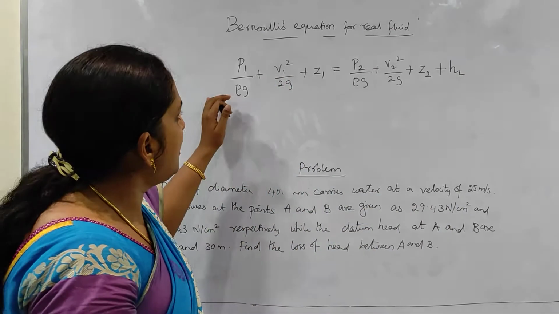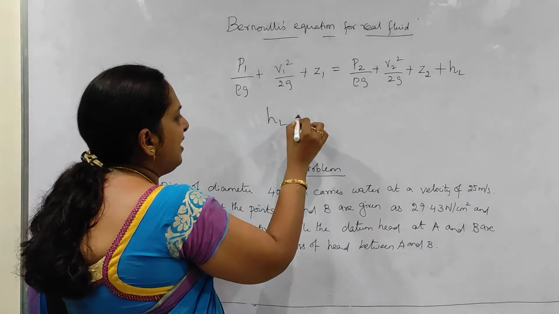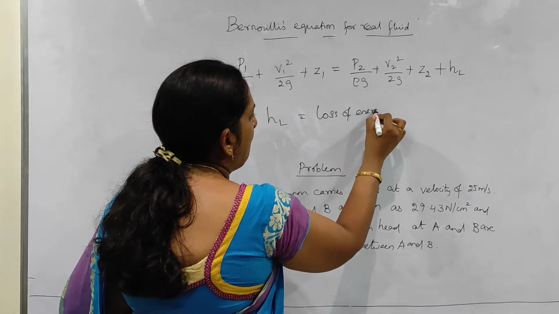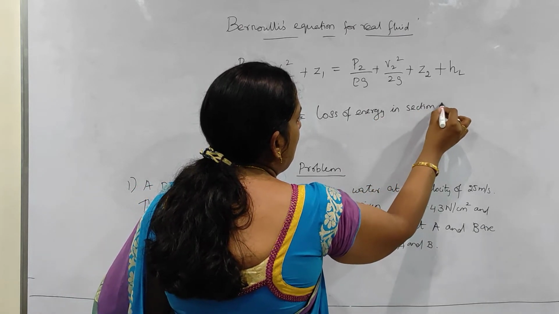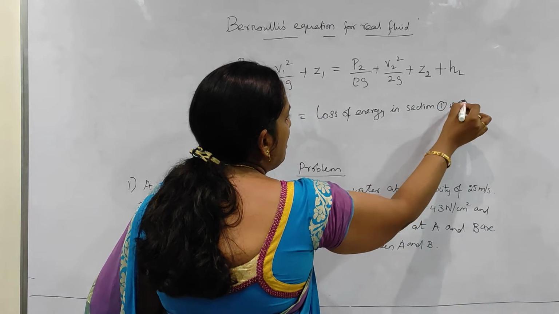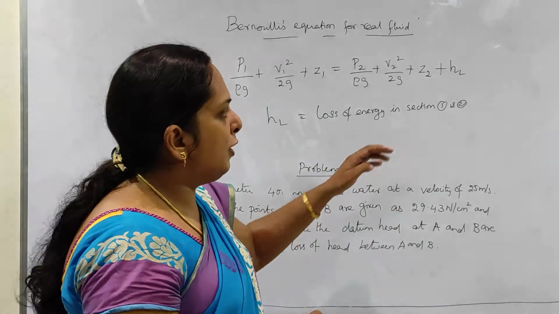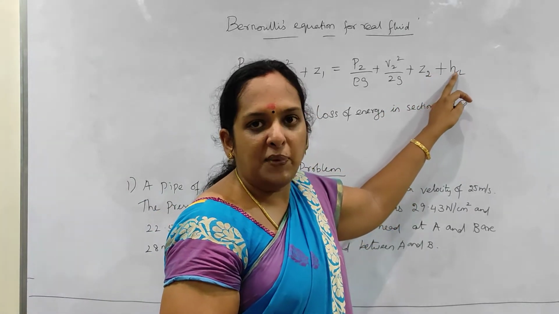So this is Bernoulli's equation for real fluid, where HL is the loss of energy between sections 1 and 2. The equation is the same, but we include the loss of energy, that is HL.